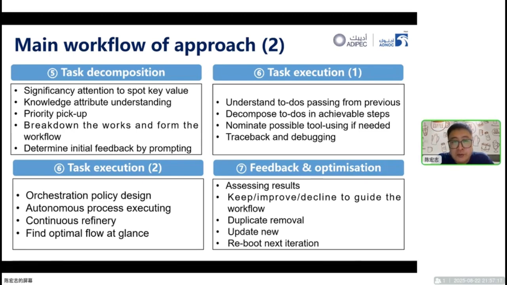Then the execution process includes understanding the to-dos and decomposing the to-dos into achievable steps, and nominating possible tool use if needed. The traceback and debugging will be determined eventually in this step. The task execution, the second main part, is to determine the orchestration policy, to determine the autonomous process execution as well, and to make the continuous refinery started. This is going to form the final optimal workflow here.